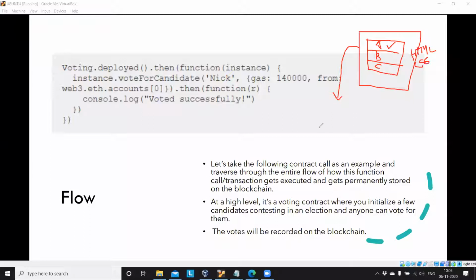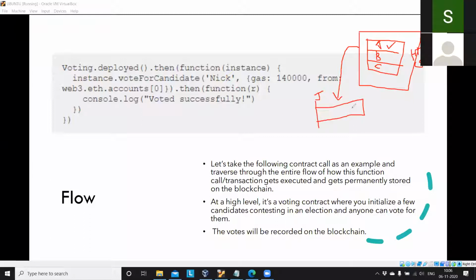In the back end there will be JavaScript code, which will process the value. It will receive the value from this field, and we are getting a value which is A, and we will trigger this value by using web3.js. Yesterday I discussed this library, web3.js, and it will trigger our smart contract.